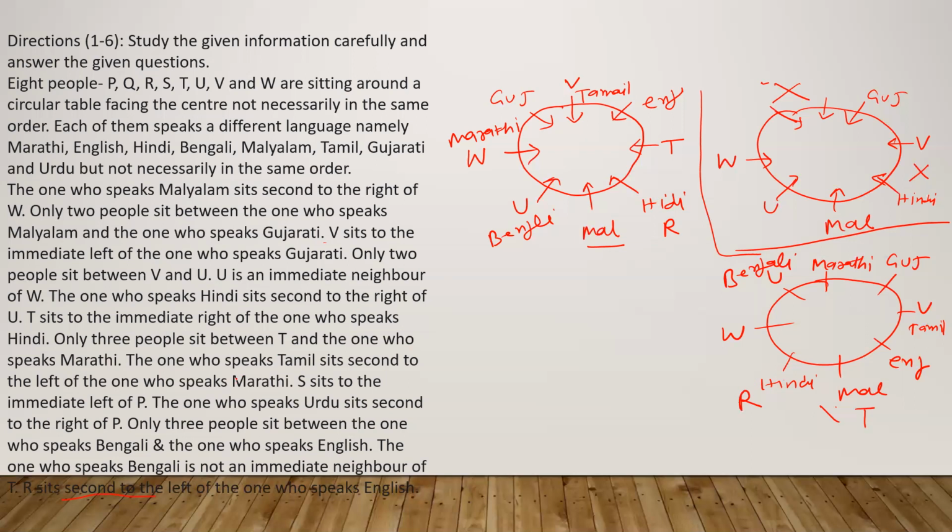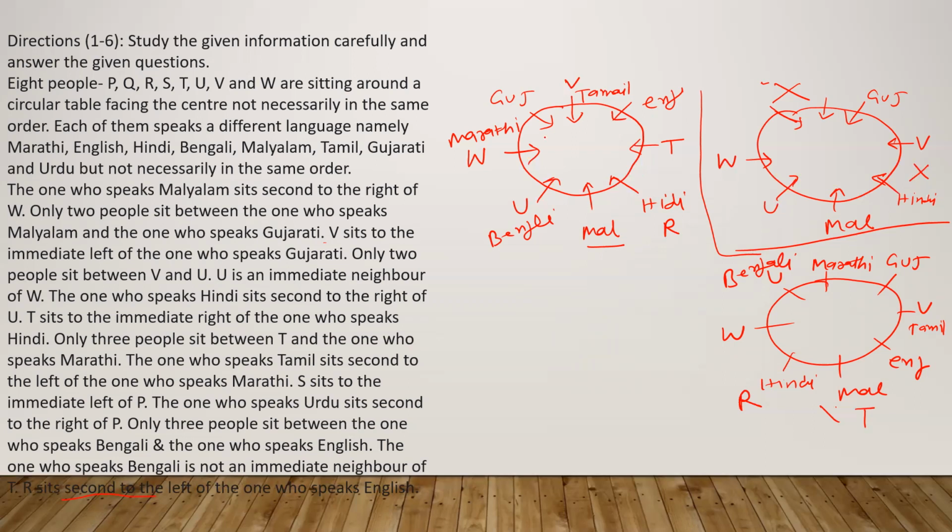Now, only three people sit between T and the one who speaks Marathi. The one who speaks Tamil sits second to the left of Marathi. S sits to the immediate left of P. So anywhere two places are vacant. See here, no two places are vacant here.